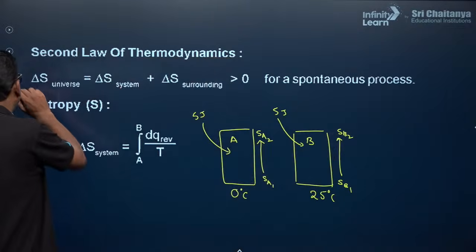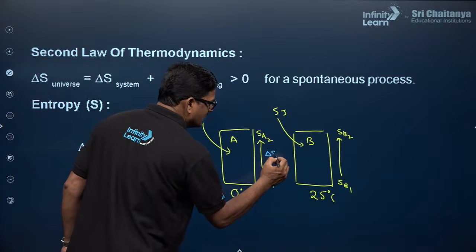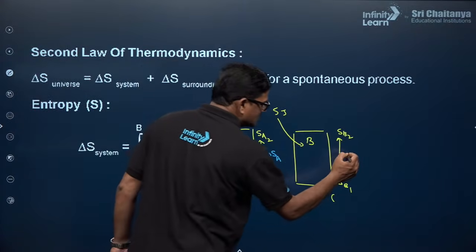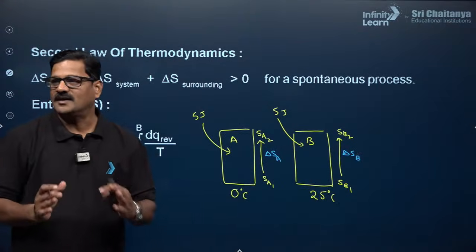Now मैं क्या बोलना चाहता हूँ उसमें, this is what is called delta SA and this is what is said delta SB, है ना? ये दोनों में क्या अंतर है?